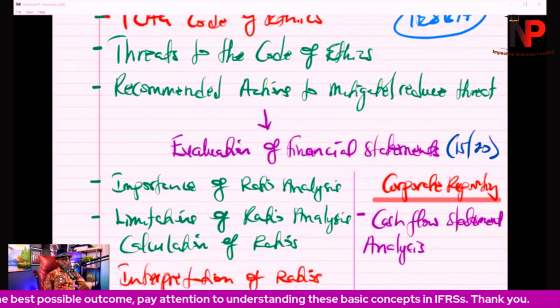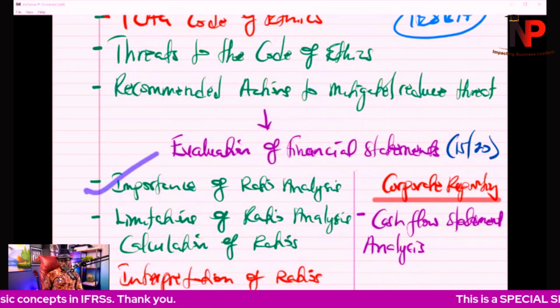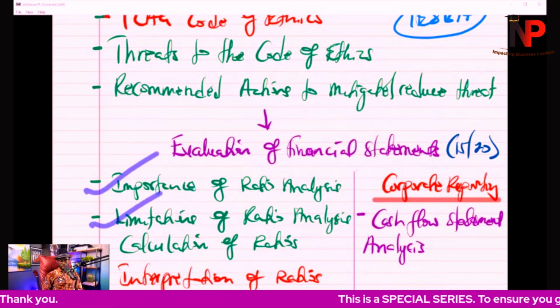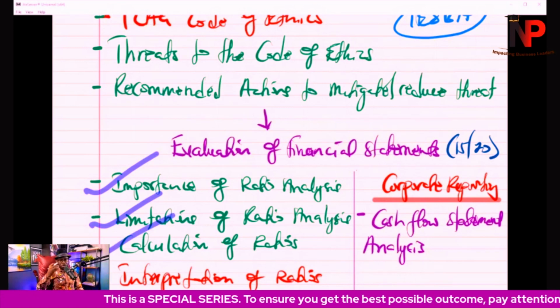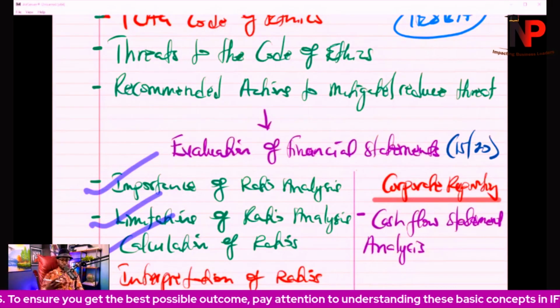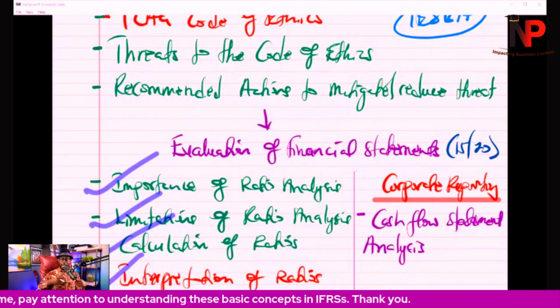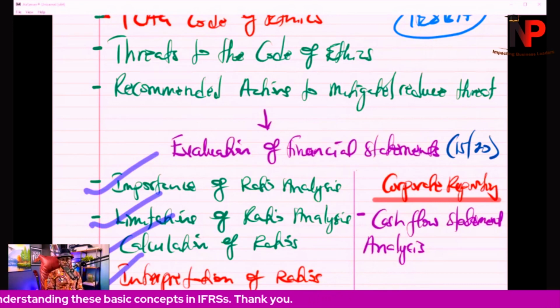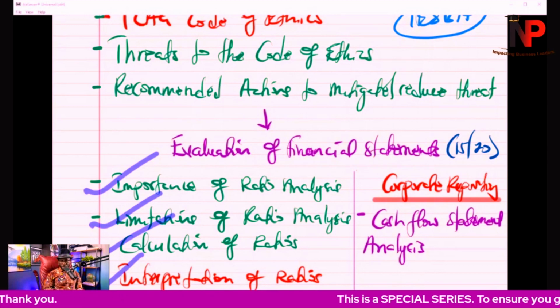Depending on how excited the examiner is in relation to this one, we can have the following coming up, like the importance of ratio analysis, limitations of ratio analysis, calculation of the ratios, profitability ratios, liquidity and working capital ratios, gearing ratios, and then the investors ratios. Then the last thing is going to be most important, and that is how we interpret the ratio. So what are the guiding principles when it comes to interpretation of the ratios? And we're going to be getting into that also later on.